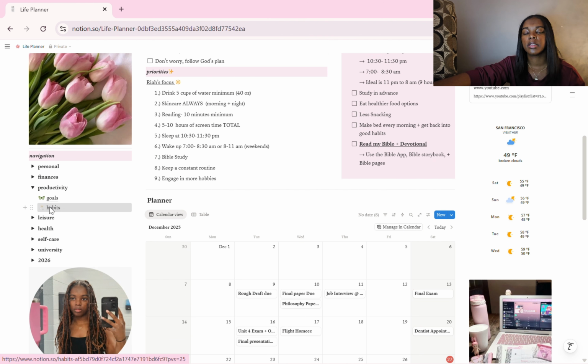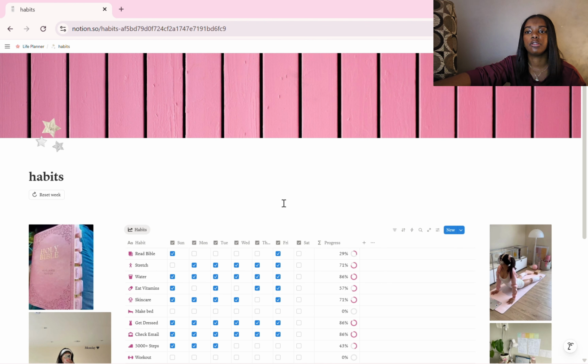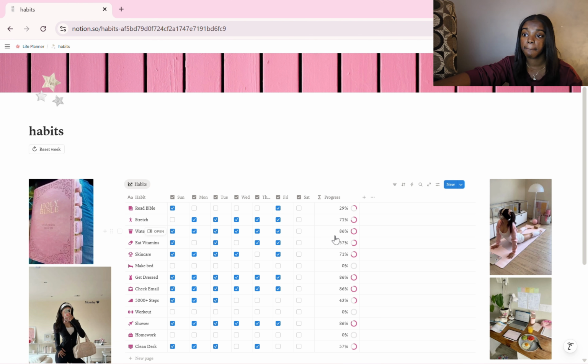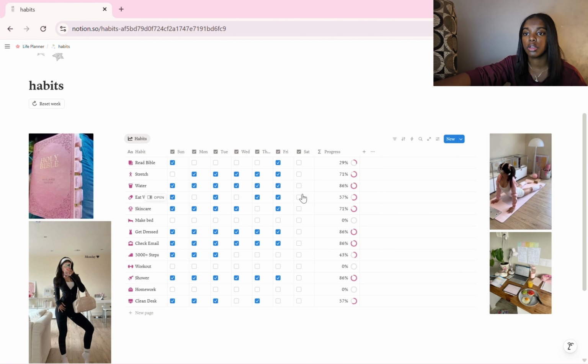Then I have my habits. This is essentially my habit tracker, and I use this a lot. It's probably one of my favorite things to use. So essentially, I didn't check out anything else today, but let's say, well, today is Saturday, so I drank some water, I did my skincare, I made my bed, I got dressed, I checked my emails, I shower at night, and then I don't need to do anything else because I did everything else previously, and my desk is still clean. So that's kind of what it looked like.